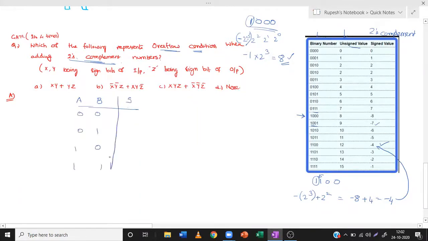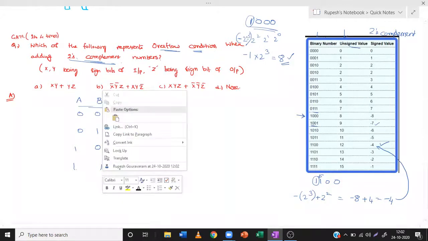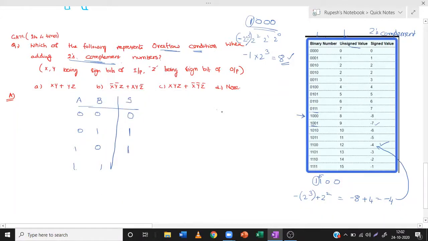If you add them, 0 XOR 0, both are the same, so it is 0. 0 plus 1 is 1. 1 plus 0 is 1, and 1 plus 1 is actually 2, but here 2 is represented by the value 1 0, because this is 2 power 0, this is 2 power 1. 1 into 2 power 1 is 2. That means you have one value and this is known as carry. So the sum S will be 0 and we'll have a carry of 1. So let us take carry here. In all the remaining cases, carry will be 0.